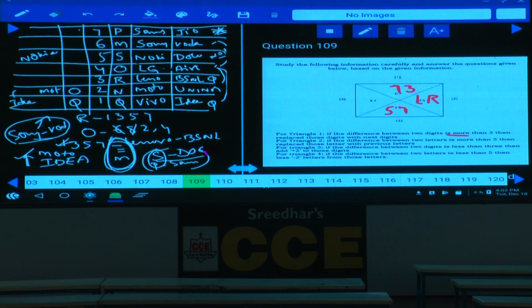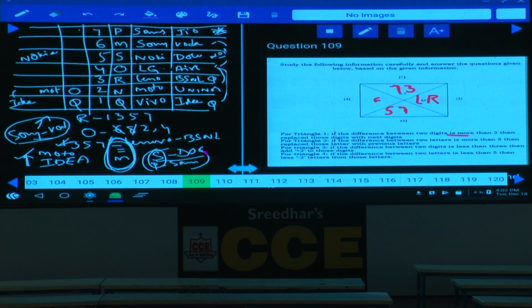Then for triangle 4, if the difference between 2 letters is lesser than 5, then we operate on the letters. Now what is the difference between K and what is the next element here? K and F. It is not R, it is K and F. What is the difference here? K is 11 and F is 6, the difference is 5. Only if it is lesser than 5 should we operate on this one, or else it stays the same, isn't it? Hence K and F remain in the same place.